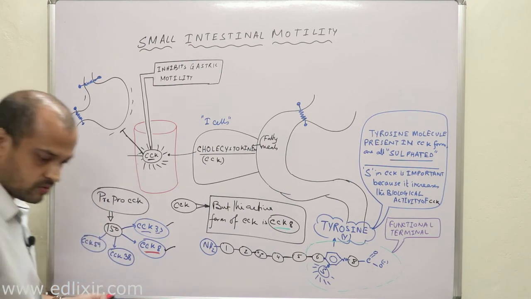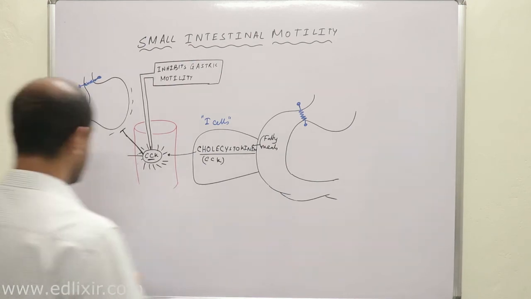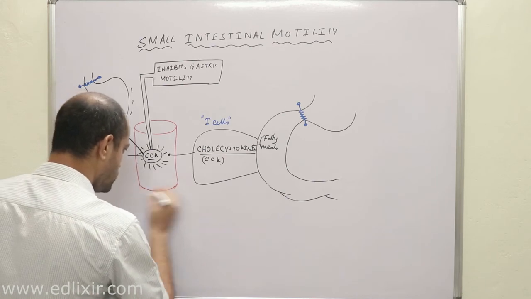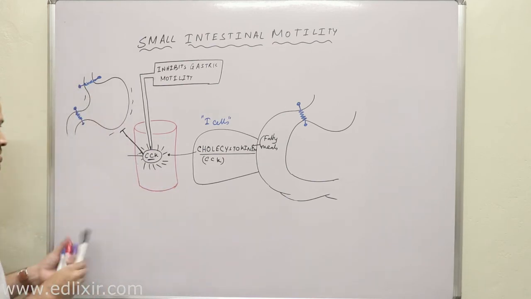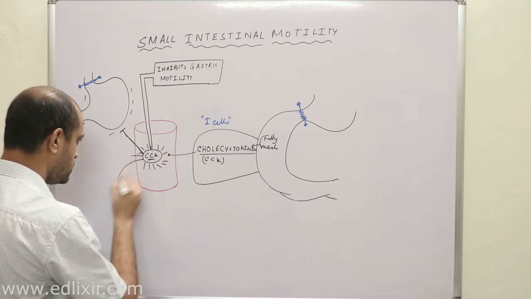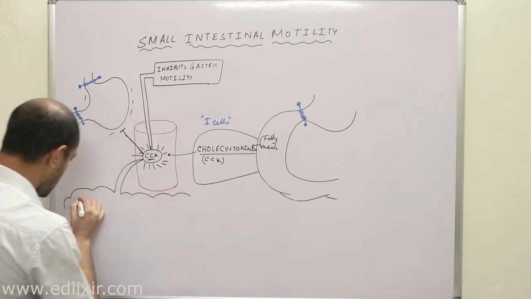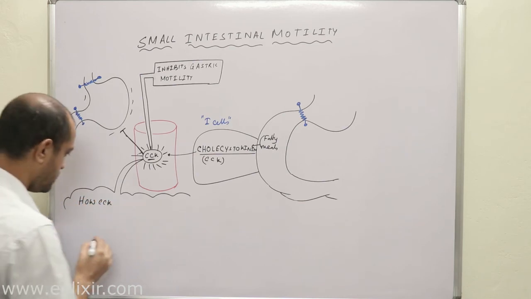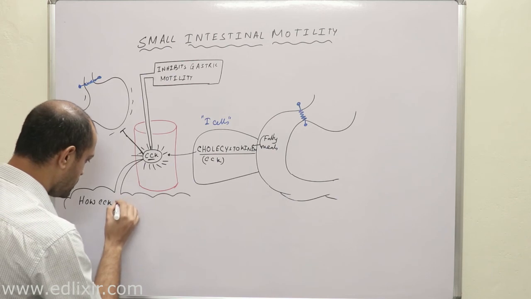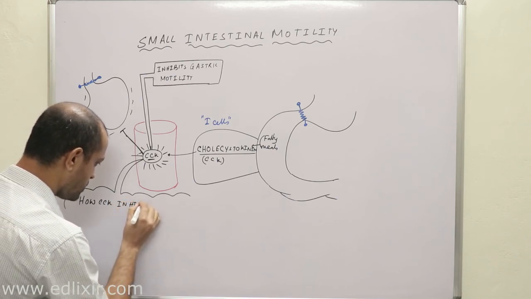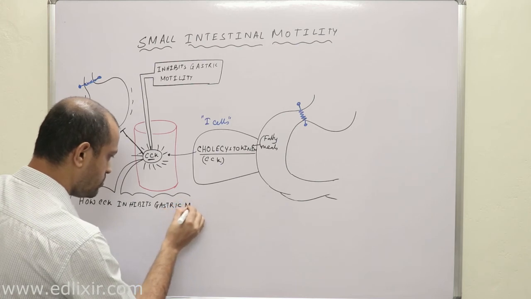Okay, let me draw a bigger one. My question is, how does CCK or cholecystokinin inhibit gastric motility?